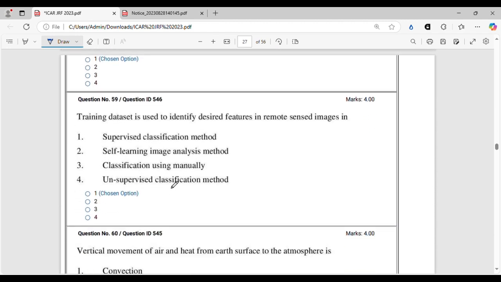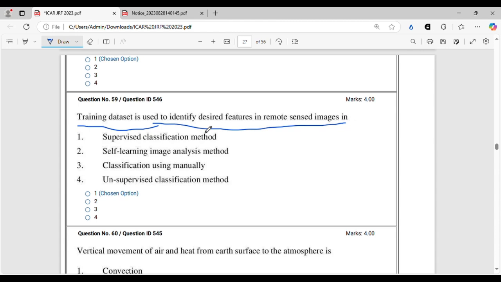Training dataset is used to identify desired features in remote sensed images. This is a very straight question from remote sensing and GPS GIS. So already the training dataset has been fed, and it is used by the model to identify desired features in remote sensed images.